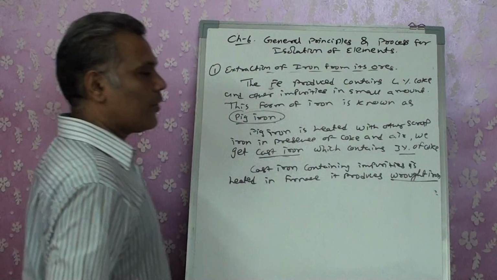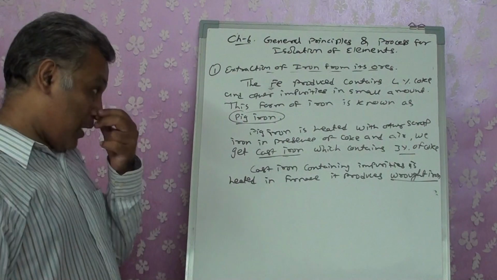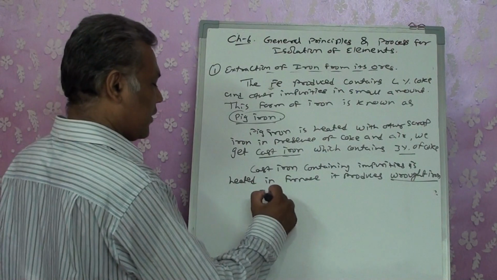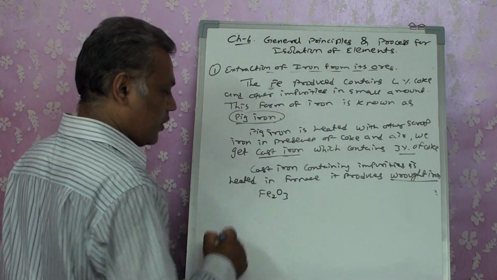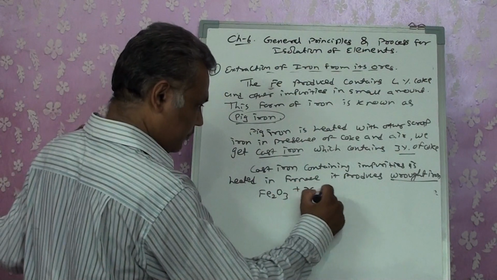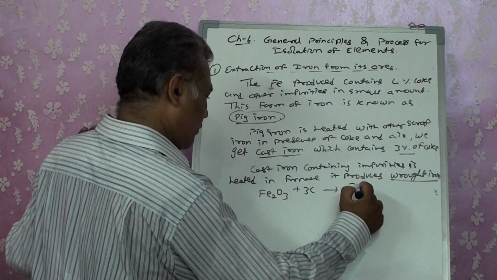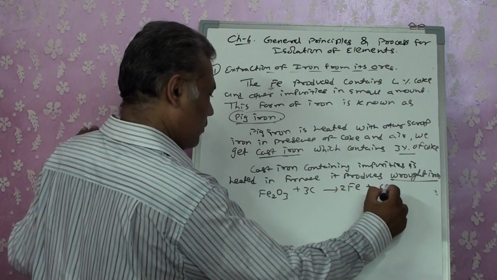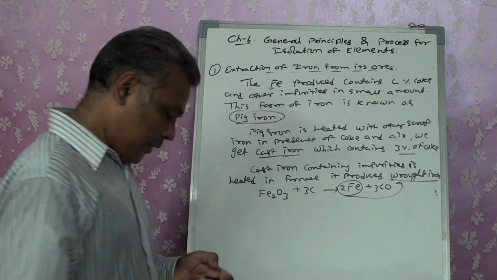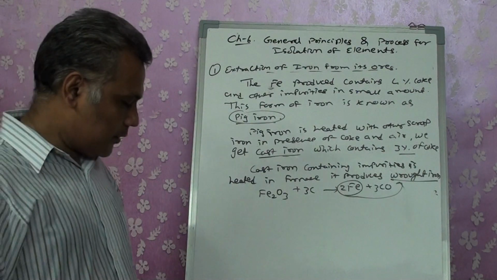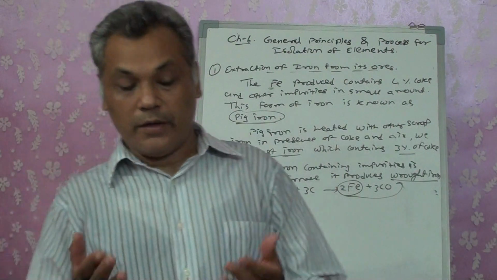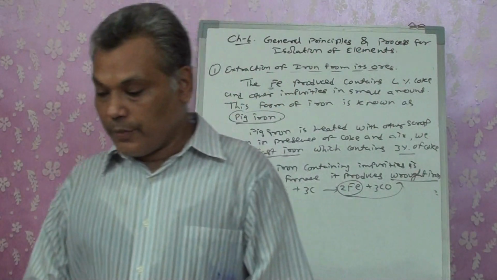it's a highly pure form of iron, wrought iron. That is, your cast iron, Fe2O3, reacts and gets converted into Fe plus CO, wrought iron. These are the different forms of iron, depending upon the requirement of the strength of the material.